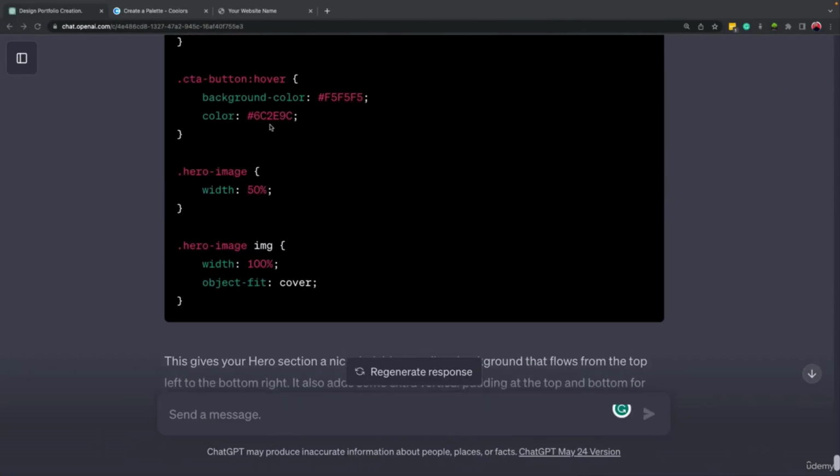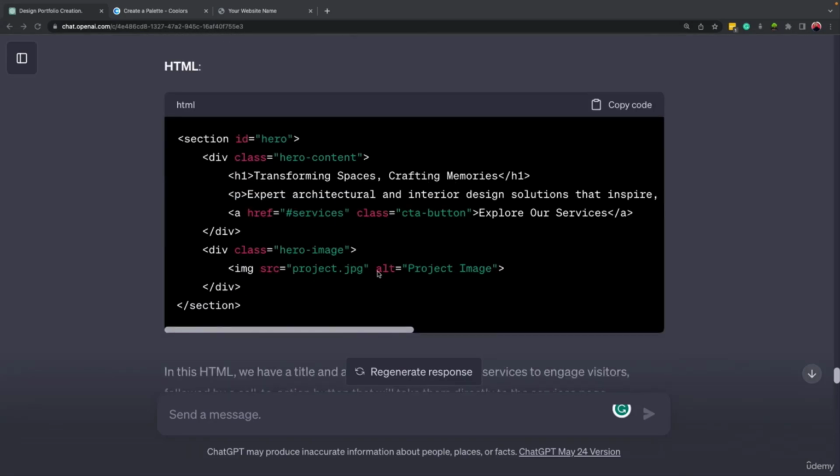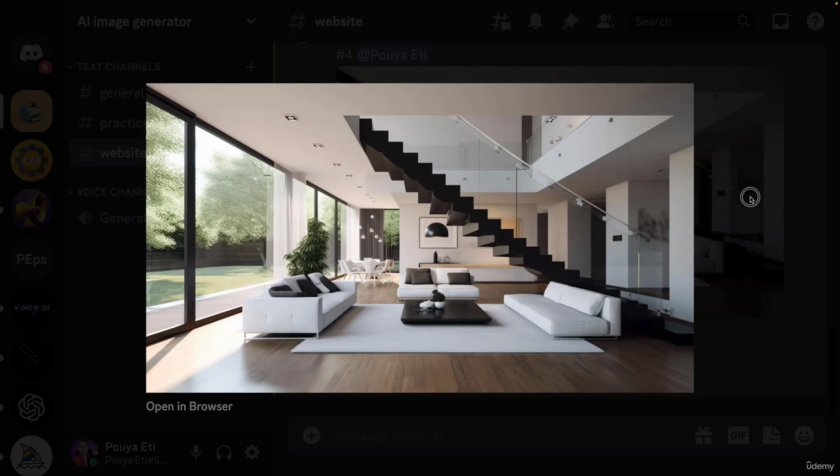And if we come here inside the codes of our HTML file, here, this is the image. It's the name of it. It's project.jpg. Okay, so let's come here and let's write down project. It is .png, and it's okay. It doesn't matter. We will change that.